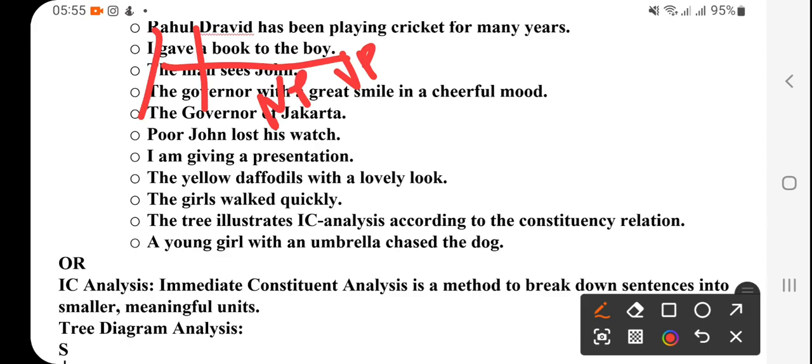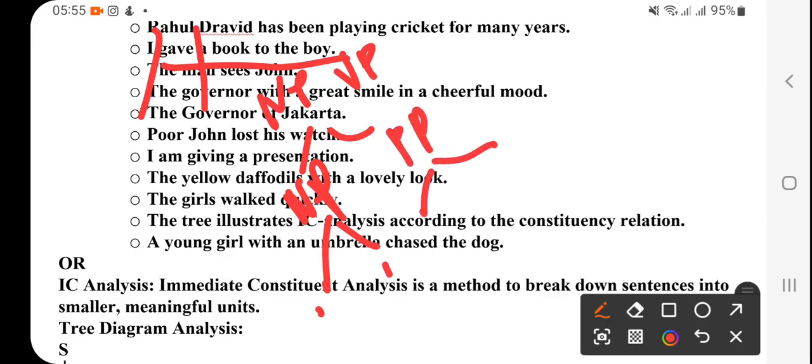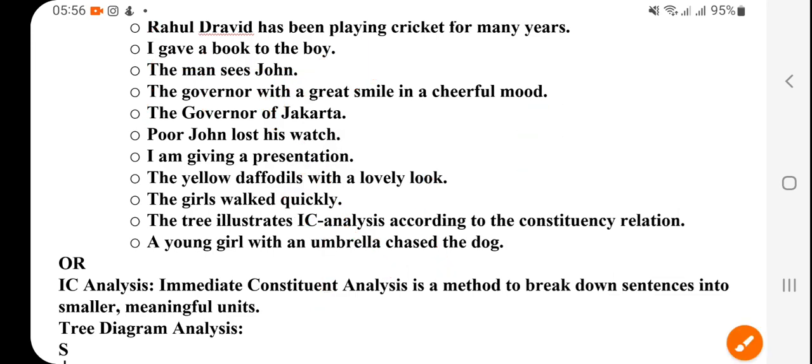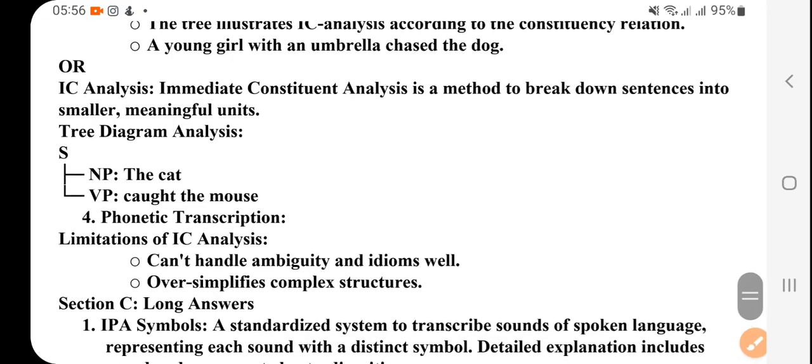The noun phrase is again divided, and then the noun phrase is article and book. And to the boy is a prepositional phrase. Then the prepositional phrase is again divided into preposition, and then the noun phrase the boy. This way. So we had already discussed such things.